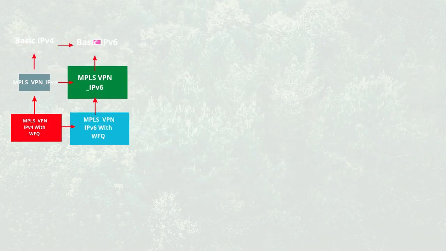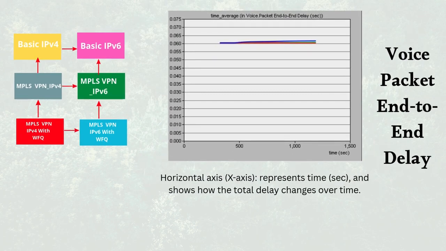The image shows a comparison of voice packet end-to-end delay between IPv4, IPv6, and MPLS with WFQ over time. The results indicate that the differences in delay are minimal, with all techniques maintaining nearly stable and close performance.